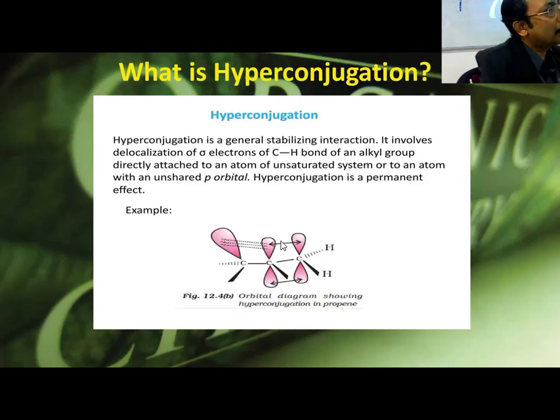You may show that there is a lone pair on chlorine. You can show that chlorine has a lone pair, so resonance will occur. You can draw it also, but practically it is not happening. Why? Because chlorine is large in size and carbon is small in size. There is no compatibility. But if you take oxygen, a lone pair on oxygen, and there is a double bonded molecule, so there will be resonance, a good amount of resonance.